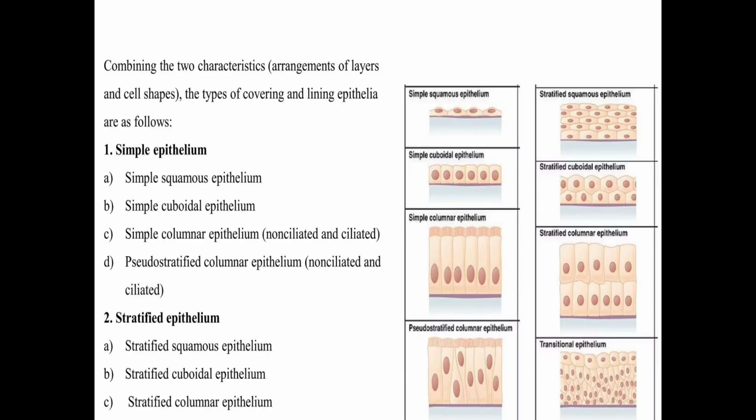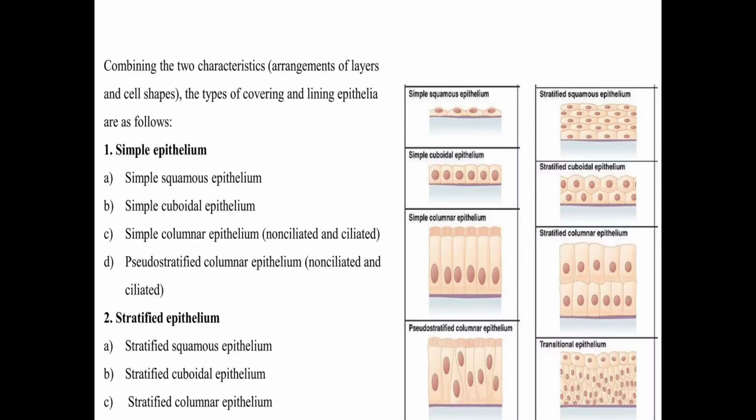The types of covering and lining epithelium are as follows. First one is simple epithelium. Simple means a single line of cells is present. We give the name according to shape. Simple squamous epithelium means a single line of cells is present, and the shape is squamous. So this is called simple squamous epithelium.